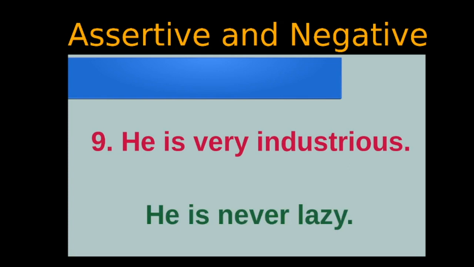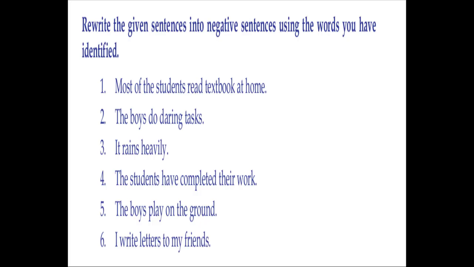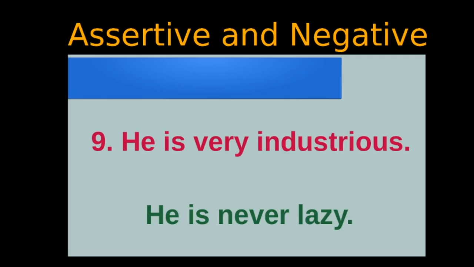And the 10th one is an open question where you have to make your own positive sentence and change that into negative. In addition to that, you have 6 sentences on page number 36 which are positive. You have to change those sentences into negative.